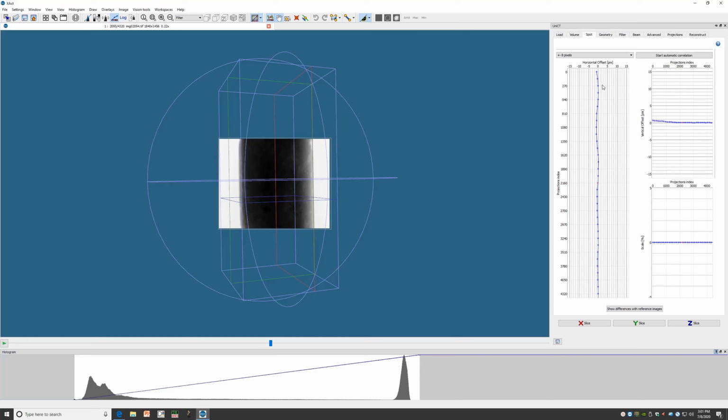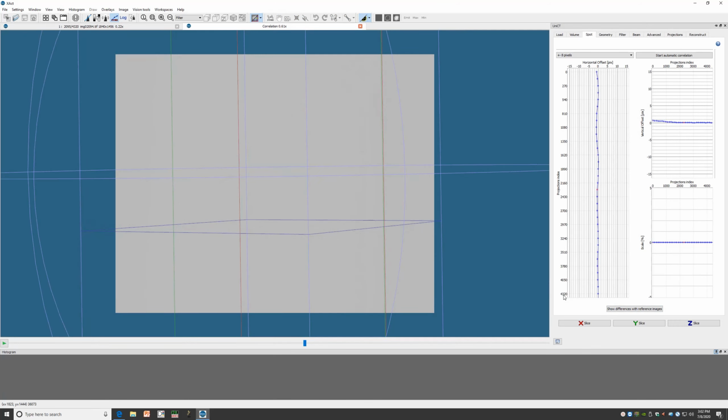Here we can see once the automatic correlation completes, this line, which initially had been straight down the center, is starting to wave a little bit. What this means is that each of these references, there's a different offset value assigned. How we can visualize that is by showing differences with the reference images. Let's do this for example. Show differences with reference images.